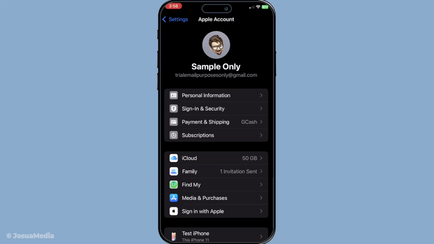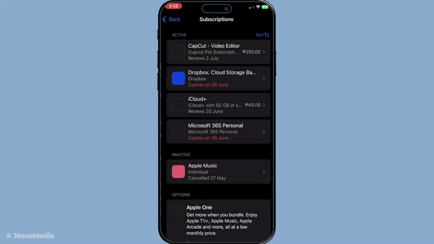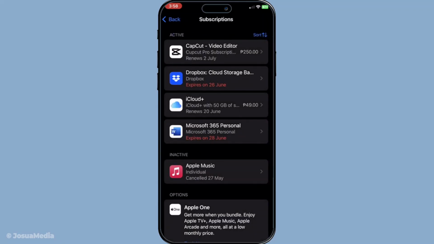After you've tapped on your name, the next step is to find subscriptions. Just scroll down a bit and you should see this option. Subscriptions is where all your current and past subscriptions are managed, so it's super handy. Tap it and you'll be greeted with a list of services linked to your account, including CapCut, assuming you've previously initiated their free trial or subscription. From here, what you need to do is locate CapCut within that list of subscriptions. Take your time to scroll through and find CapCut and tap on it. This will bring you to the CapCut subscription details.